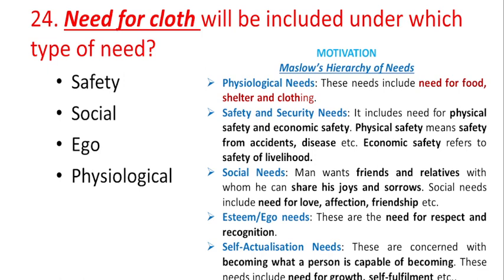and self-actualization needs. Physiological needs include the need for food, shelter and clothing, whereas safety and security needs include physical safety and economic safety. Physical safety refers to safety from accidents, diseases, etc., whereas economic safety refers to safety of the livelihood. Social needs include friends and relatives. Every man wants friends and relatives, and wants to share his joys and sorrows with other people. Social needs include the need for love, affection, friendship, etc.